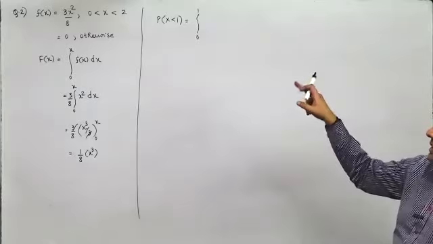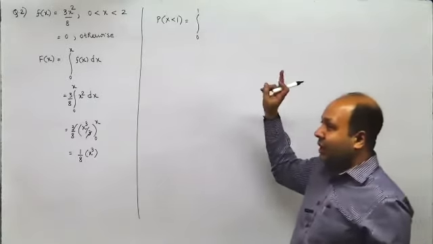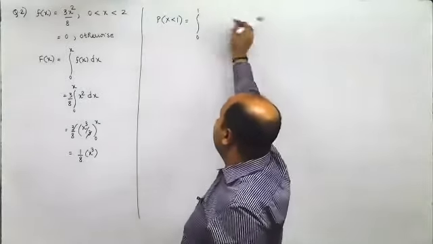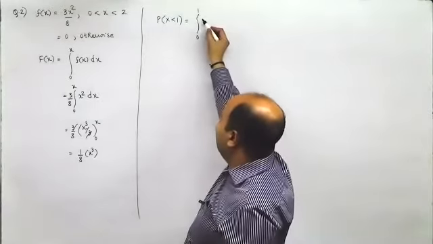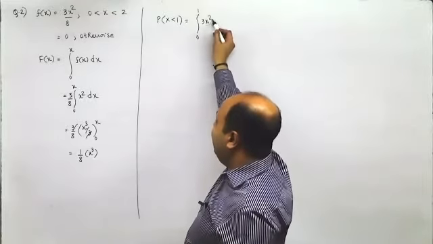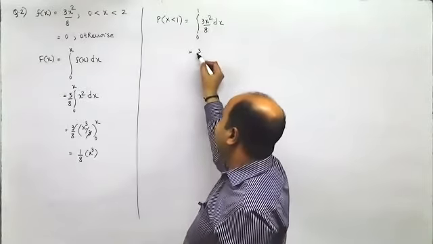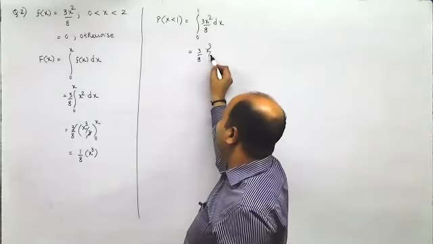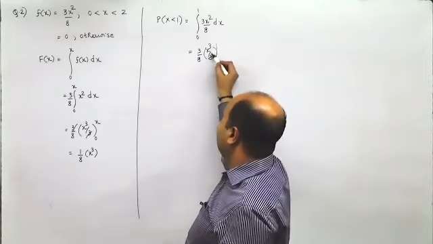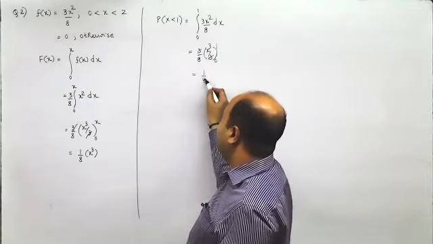Even if it is less than 1, we'll take between 0 and 1. And then we'll say 3x square by 8. So this would be 3 by 8 x cube by 3 between 0 and 1. So it would be 1 by 8.